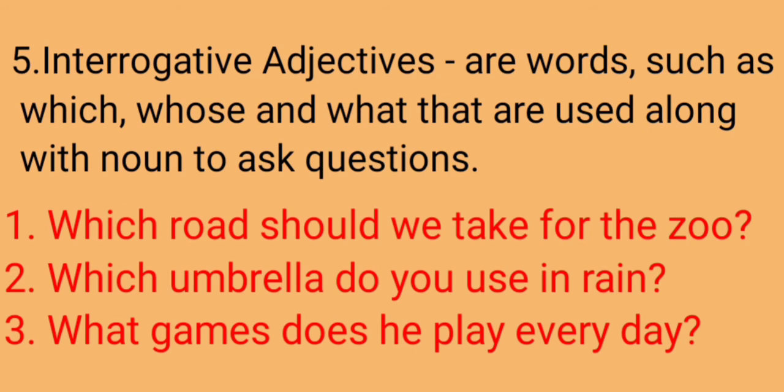Here is an example. Which road should we take for the zoo? And there is another example. Which umbrella do you use in rain? What games does he play every day?